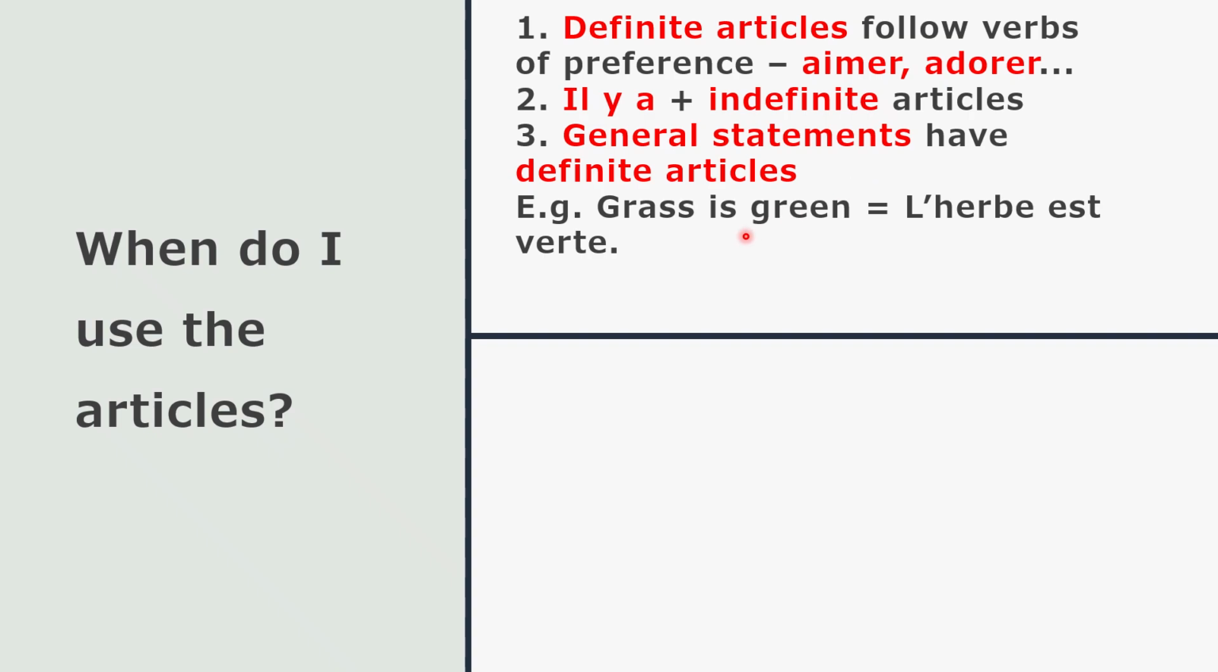So you will say les vada sont délicieux. D'accord? So here, grass is green, general statement. Grass is a noun. Nouns have articles in French. So l'herbe, the grass, est verte, the grass is green. Or you can say cats love milk. So the cats, les chats, adorent le lait. The cats love the milk. D'accord? So any general statement, a general truth, the nouns will, in French, be accompanied by definite articles.